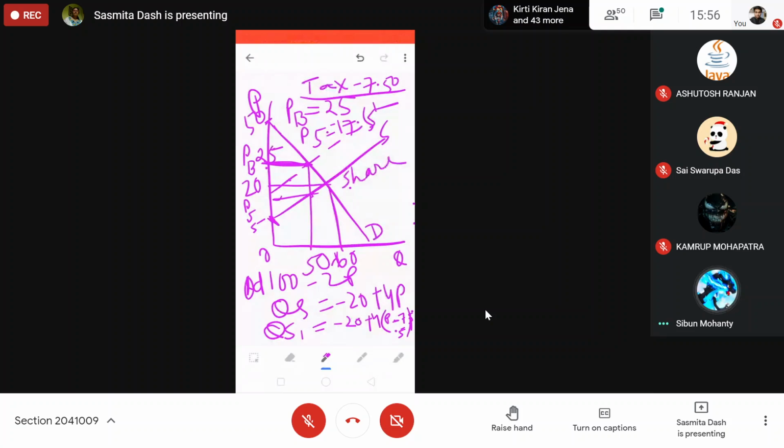The share of the buyer is 25 minus 20. Initially he was paying 20, now he is paying 25. So his share is 5 rupees. Out of 7.5, if the buyer is paying 5 rupees, what will be the share of the seller?